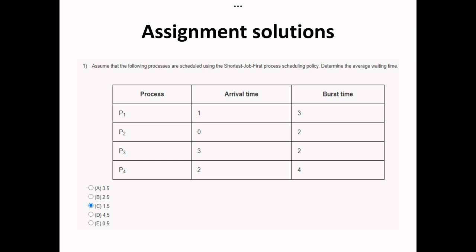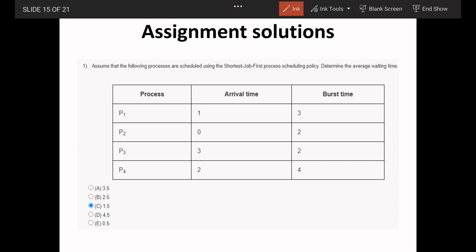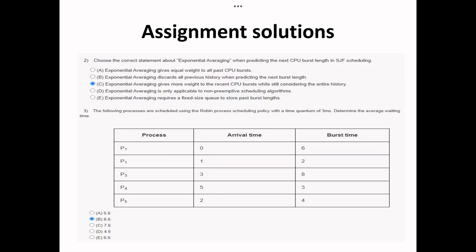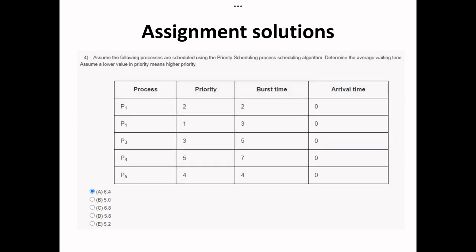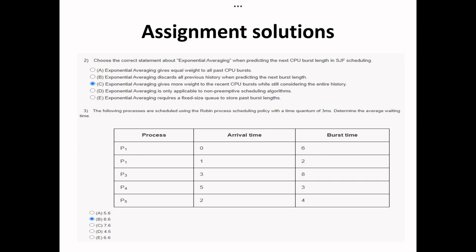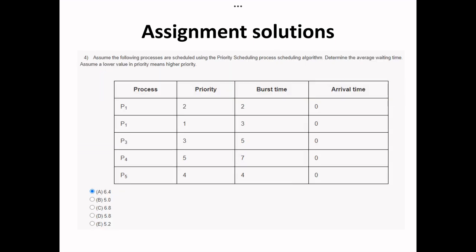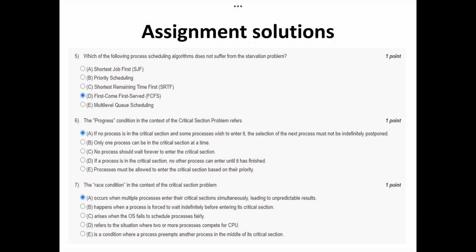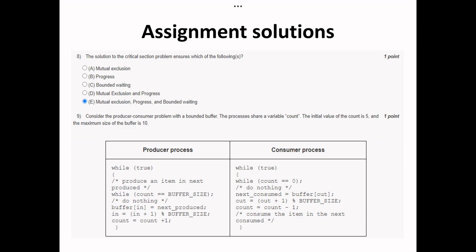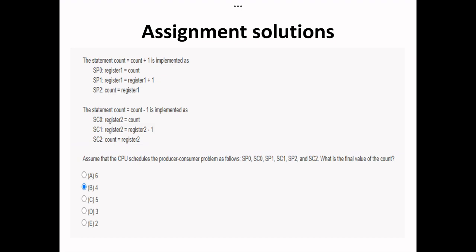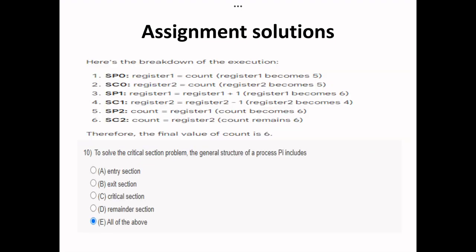The first answer is not the correct answer. We also discuss why; here we have written 1.5 and we also discuss why this 1.5. Next, the second answer is this, and we also proved it. Questions 2 and 3, we also proved why. Question number 4, the first answer, why we proved. Questions 5, 6 and 7, why we proved. Question 8, why we proved. Questions 9 and 10 we also proved.